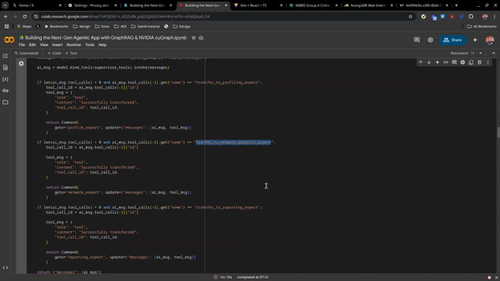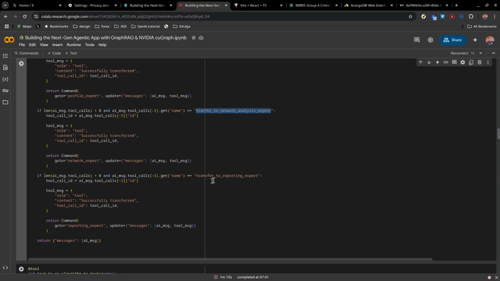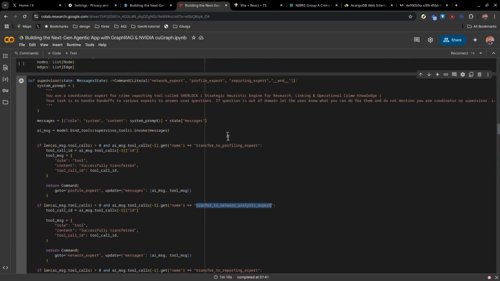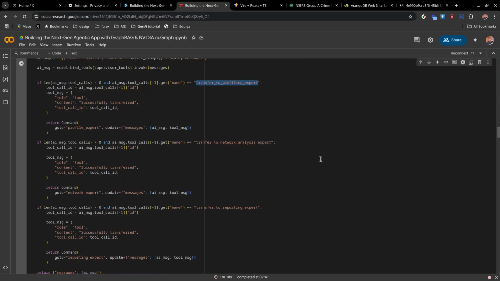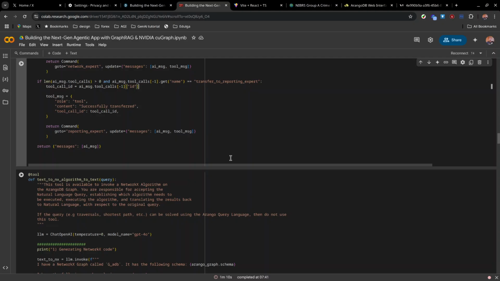The network analysis expert is the one that uses NetworkX, cuGraph, and ArangoDB together to analyze our network, do some analysis, then come back with some results. It can also transfer to the profiling for further queries. And a reporting expert basically summarizes our conversation after we are done, and then gives us a general report.